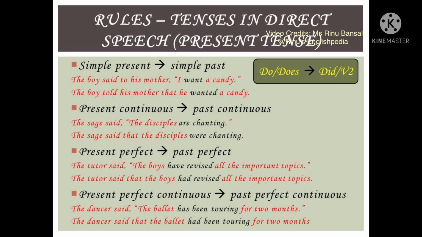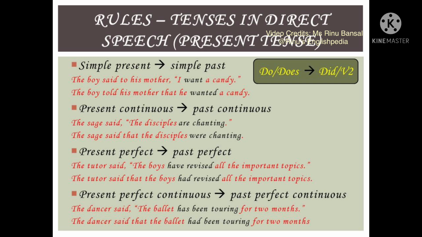Again, the present perfect tense will change into the past perfect tense. For example, the tutor said, "The boys have revised all the important topics." This will become, the tutor said that the boys had revised all the important topics. Have revised is the present perfect tense and had revised is the past perfect tense.